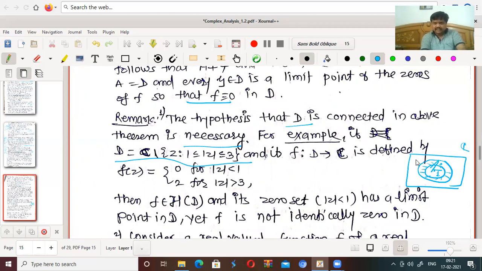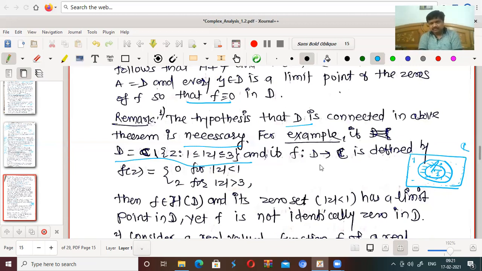So we are taking D as the set of all those points inside the inner circle as well as outside the outer circle. So D is not connected; we have taken D as disconnected, isn't it?